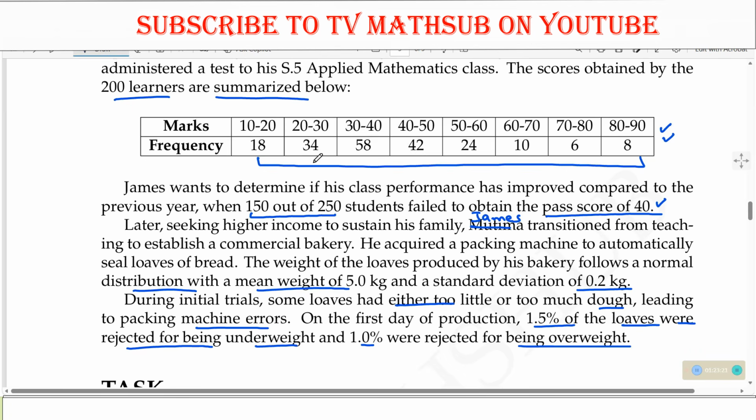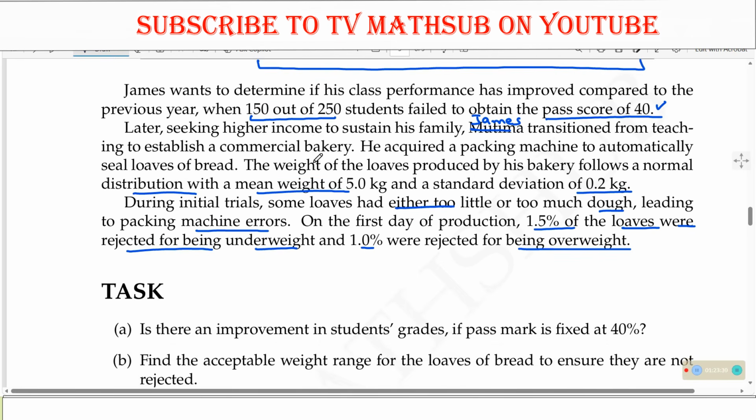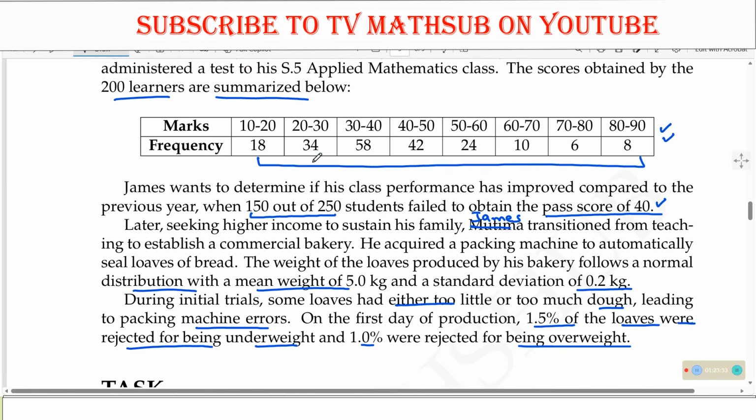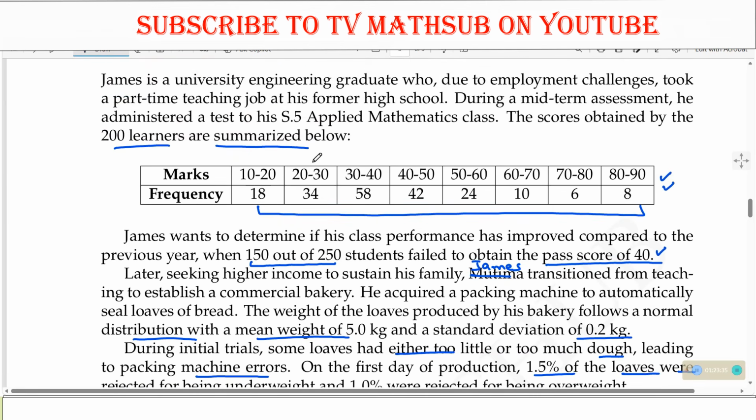Okay, so we are given the marks, we have the frequency, so what best can we use here? Any ideas on what we can use to show that there is an improvement? What do you say? Anyone who can give us an idea on what we can use to find out whether there is improvement or not? Yes, I see Trevor, your hand is up. Yes, sir. Making the average, we can plot an Ogive.